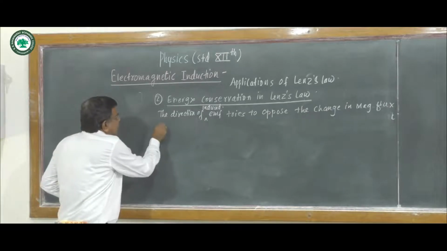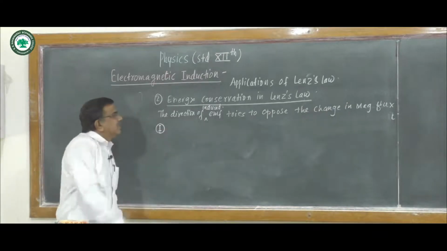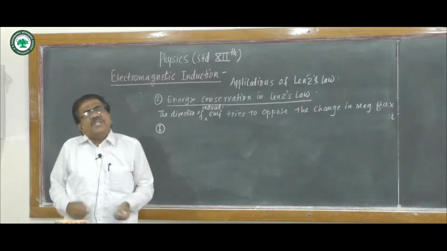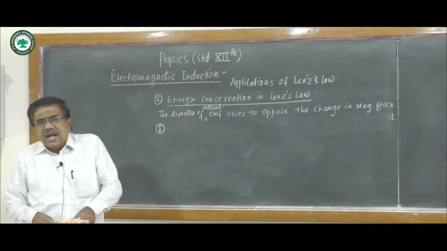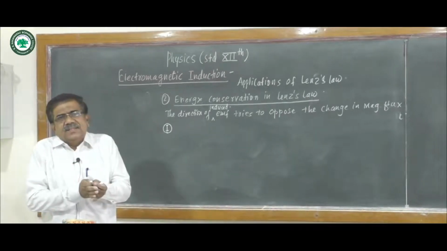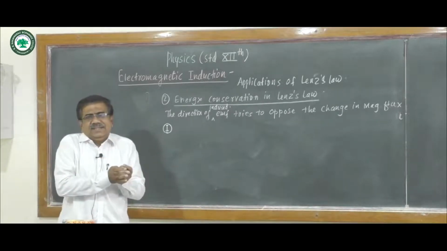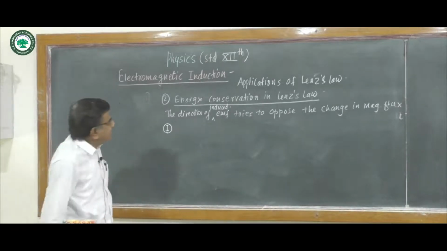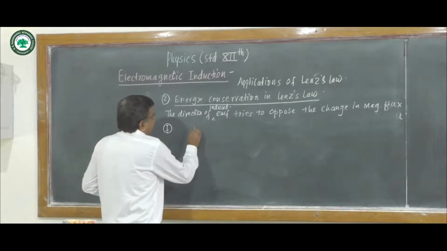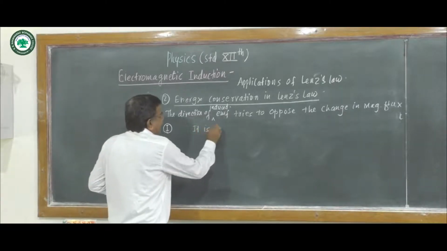We explain this in two ways. It is that opposition against which we perform mechanical work in causing change in magnetic flux.